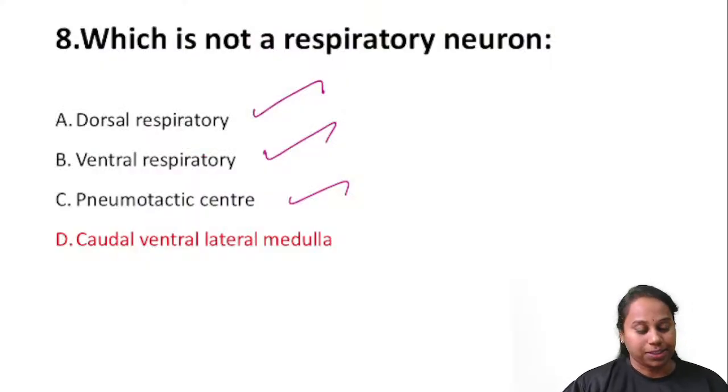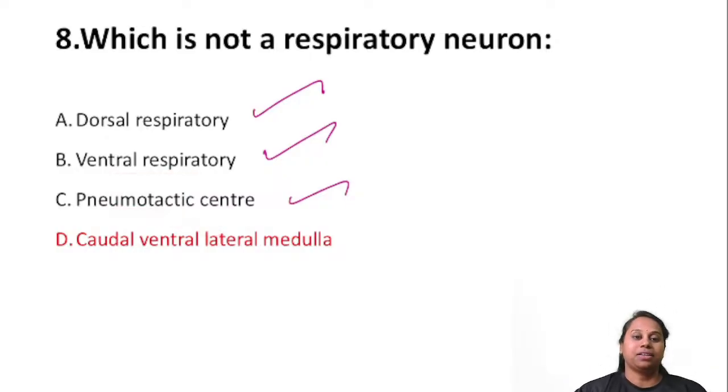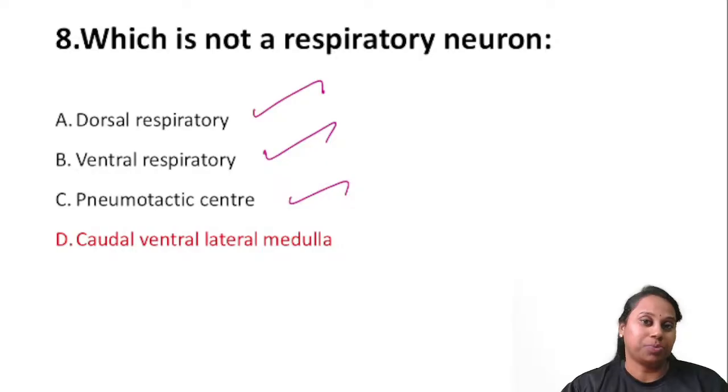Question number 8. Which is not a respiratory neuron? Dorsal respiratory group is a respiratory neuron. Ventral also is a respiratory neuron. Pneumotaxic center. This is also a respiratory neuron. Caudal ventrolateral medulla. This is not a respiratory neuron.